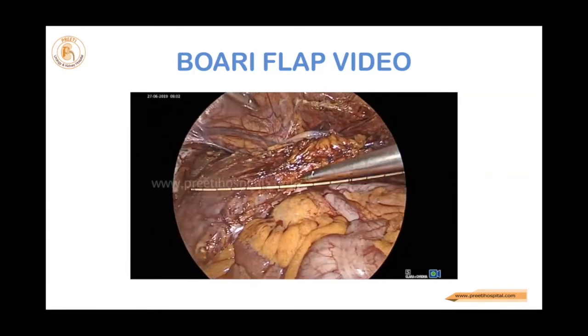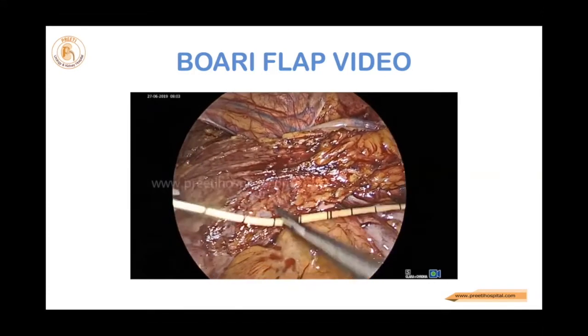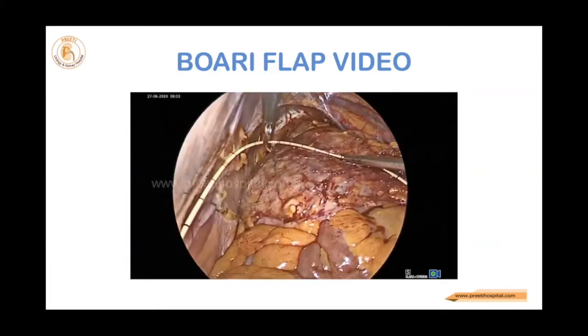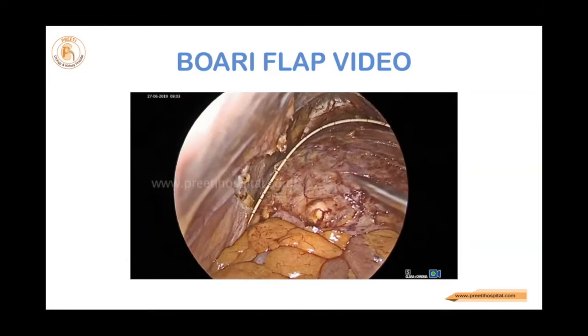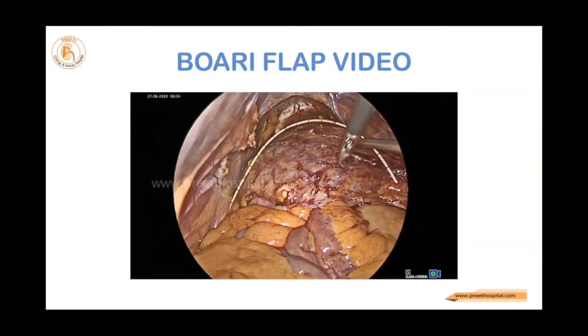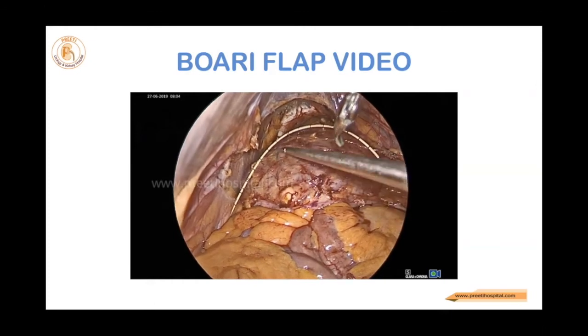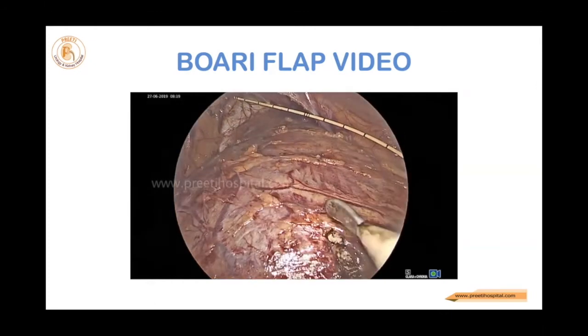Now the gap between the proposed pelvis and the bladder is only 6 centimeters. So 6 plus 6, 12 centimeters, I was able to get easily. Then I decided that I will go ahead with the Boari flap. One should be careful because it is irreversible damage to the bladder.